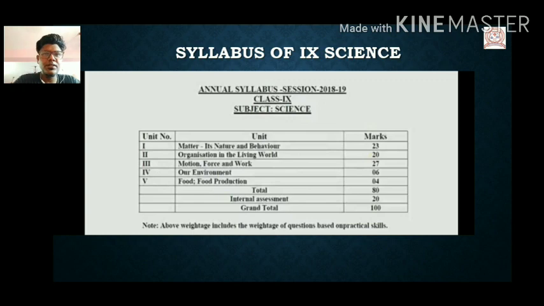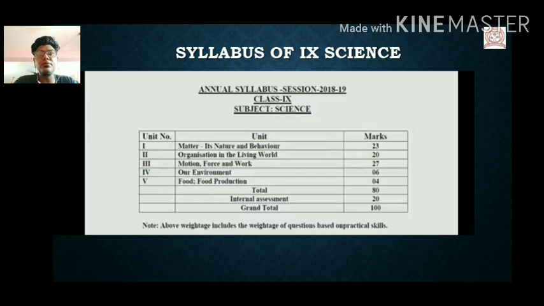So let's start. Matter and its behavior comes in the chemistry cycle. The whole chemistry cycle has a weightage of 23 marks. Can you see on the screen? Yeah, 23 marks. Organization in the living world is the unit for the biology cycle. Can you understand? The first one is chemical, then biological. So biological carries 20 marks.